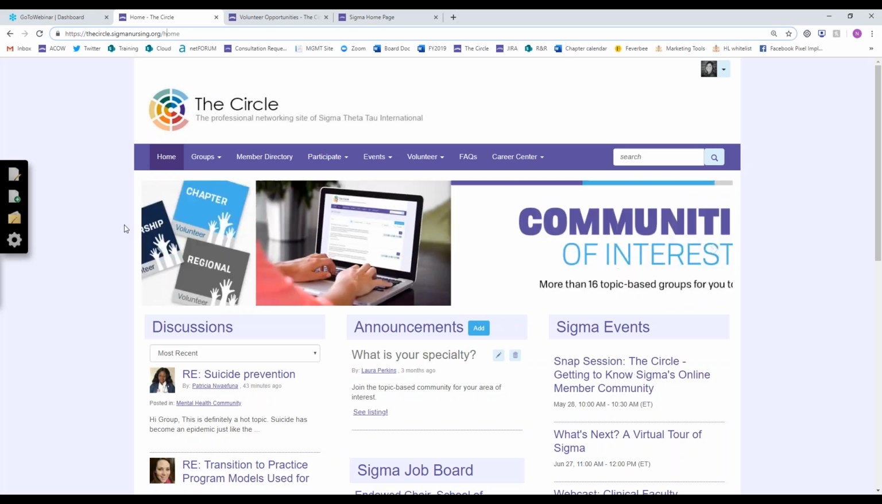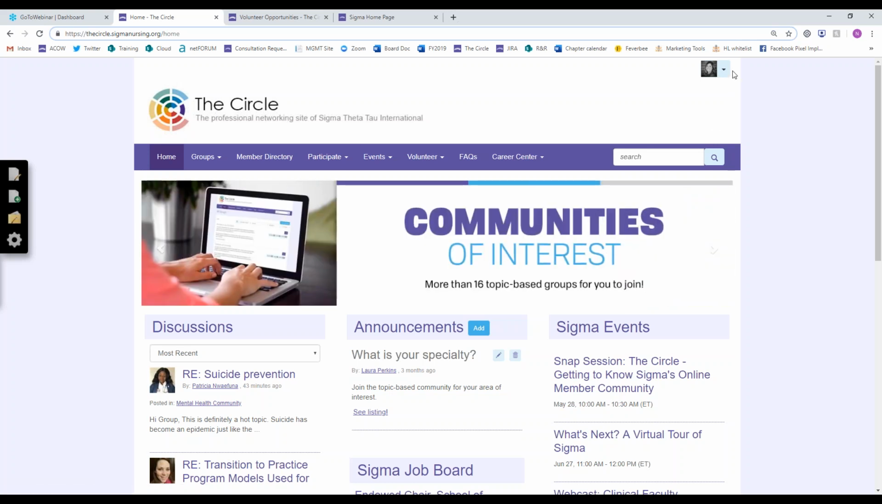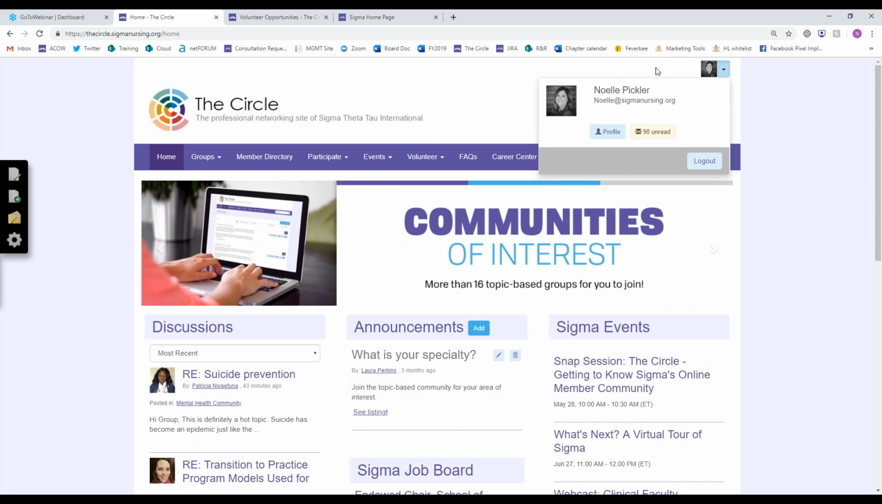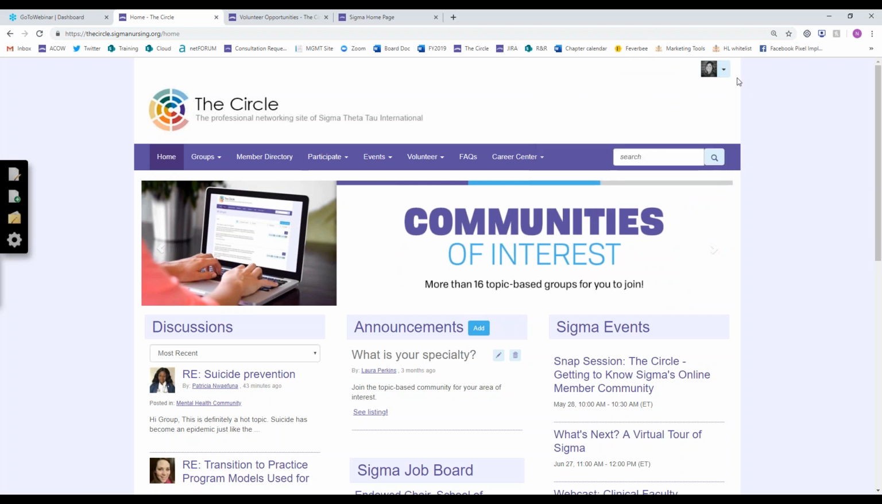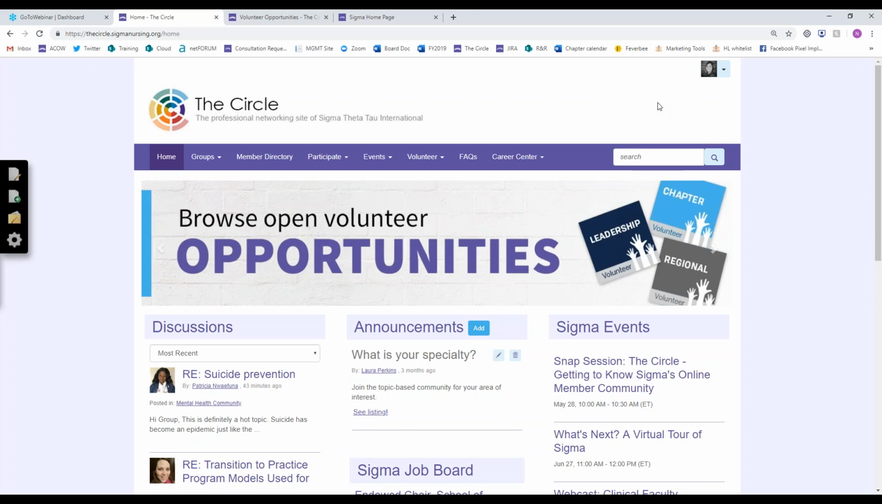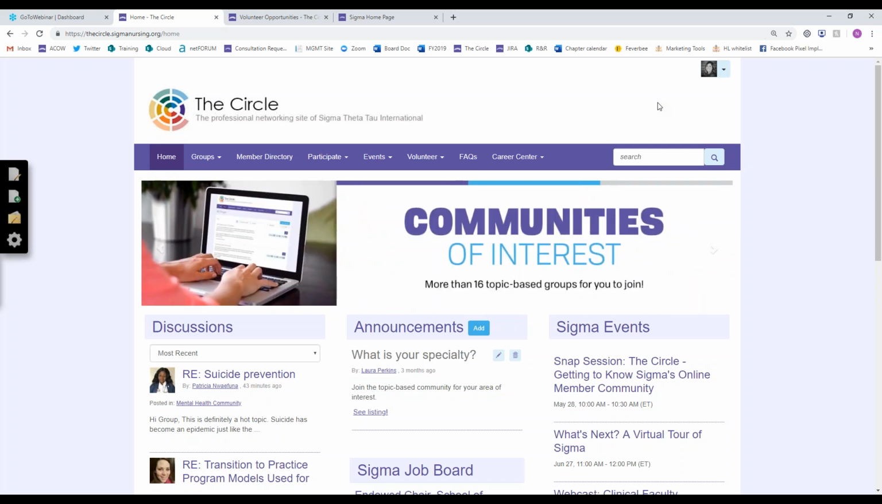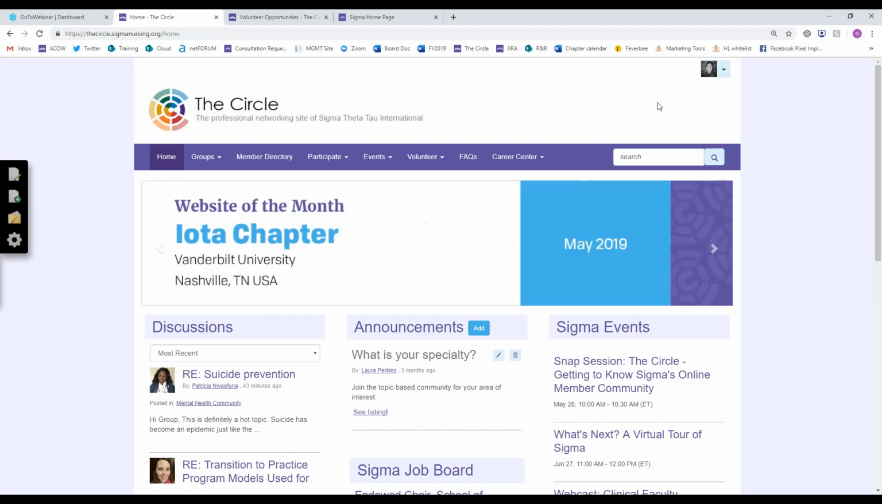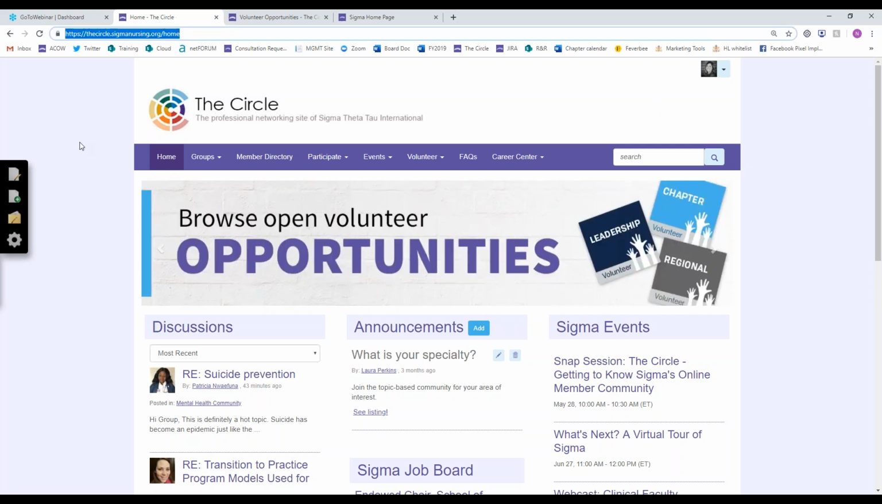Once you're here, like I mentioned, this is for members only. So you'll see I'm already logged in up here. My profile is up here in the top right-hand corner. But if I'm not already logged in, you'll see a sign in button up here. And you'll log in using the email address you have on file with Sigma, and either the password you created or your 7-digit member ID number will work as your secondary password. And if you ever forget that information or need help, please reach out. We are more than happy to help get you into this community or anywhere else on the Sigma site you need to go. So here we are on the Circle homepage. We've gotten here just by typing in thecircle.sigmanursing.org.